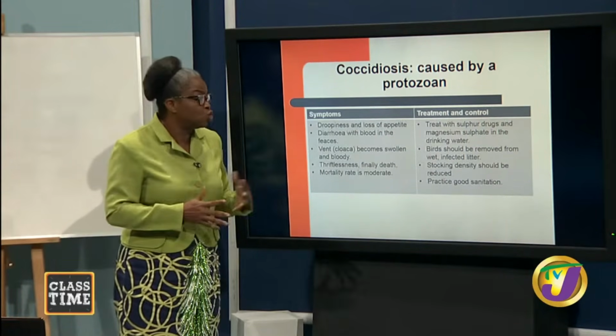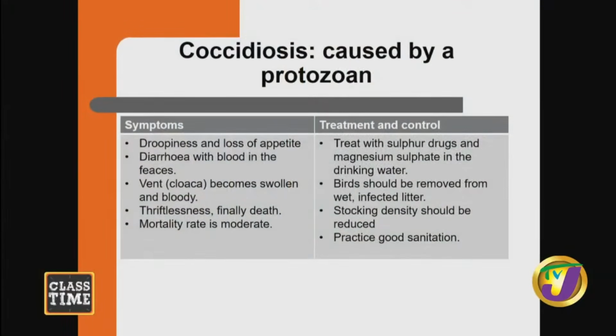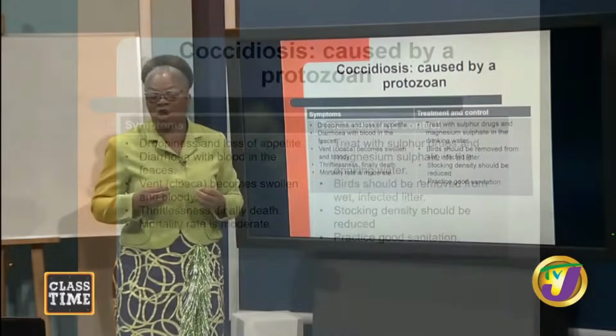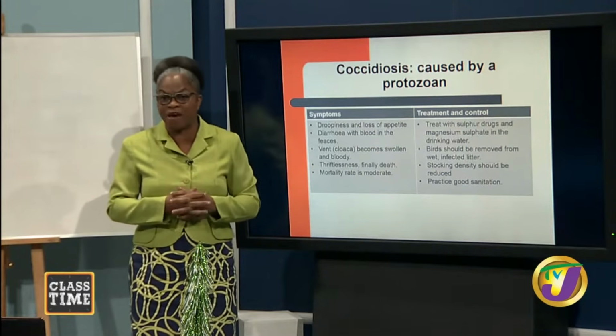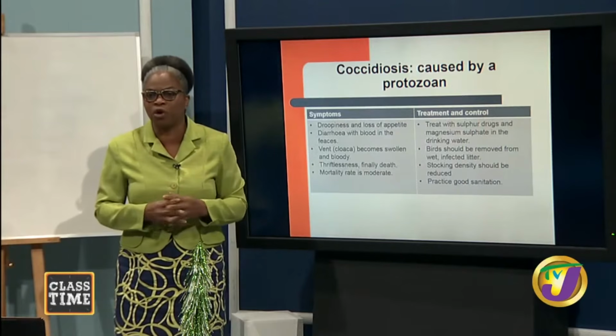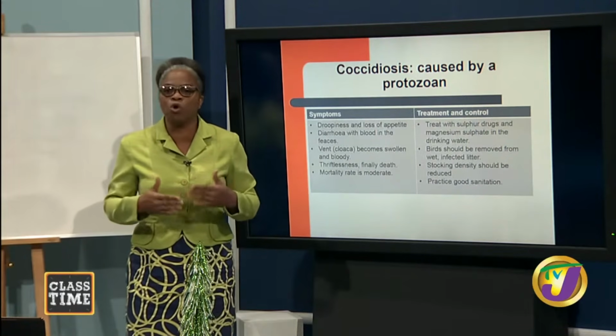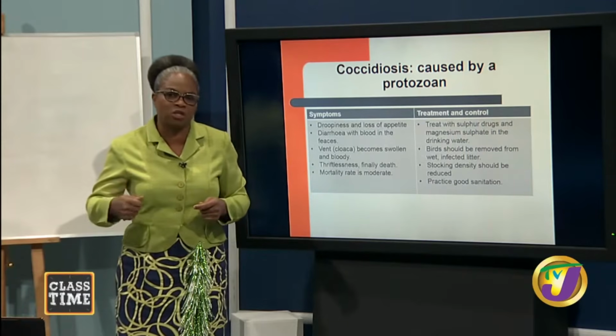Prevention and control: treat with sulfa drugs and magnesium sulfate in the drinking water. Birds should be removed from wet infected litter. And students, once you walk inside your house and the litter is wet, remove it and replace it with dry litter. Good? Stocking density should be reduced, and you should practice good sanitation. Also, students, if you are able to recognize the chickens based on the swollen vent, then you can also isolate those chickens. So, for example, at 4 and 5 weeks, we have to be careful in terms of treating them with drugs, because we don't want to give them medication and then slaughter soon after.